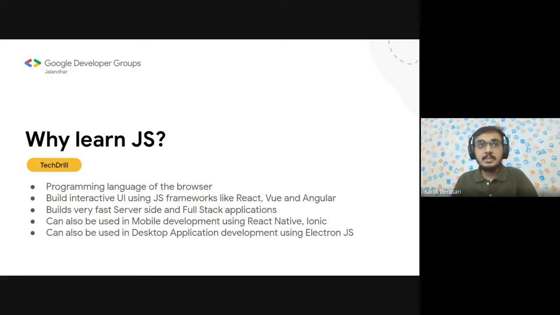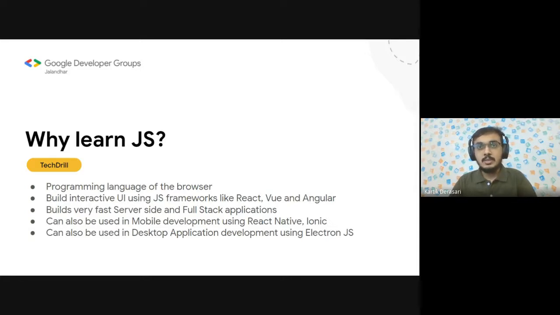Now coming to the capabilities of JavaScript. JavaScript can be used to build interactive UI using front-end frameworks like React, Vue, Angular, and many more. When we say interactive, it is something which is different for every user. You can also have user interactions of all kinds.